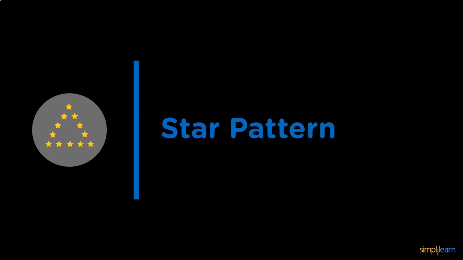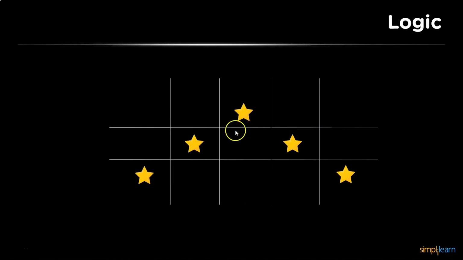So the next pattern is completely similar to one of the previous ones, which is a pyramid pattern, but the difference is this pyramid is hollow, or in other words, this looks like an acute angled triangle. Now let us understand the logic behind it. If you look at this matrix, you can find that we are going to print the stars in the form of the sides of the triangle, in the shape of a triangle and nothing inside the matrix. Now let us understand the program and print this pattern.